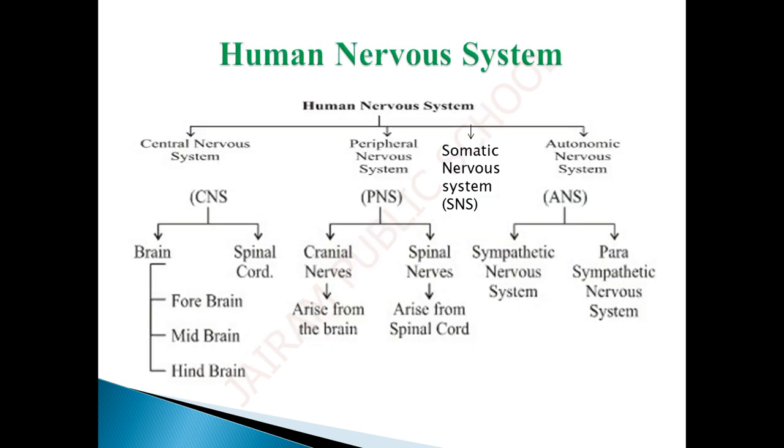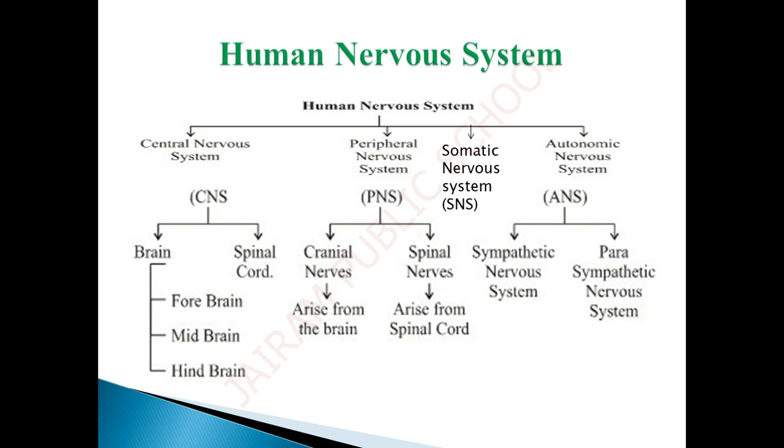Next, we will move to the human nervous system. Brain and spinal cord together are known as the central nervous system. From the central nervous system, the nerves that spread across the body, moving to the tip of the hand, are called the peripheral nervous system. The peripheral nervous system has the cranial nervous system and spinal nervous system. Cranial nerves arise from the brain. Spinal nerves arise from the spinal cord.